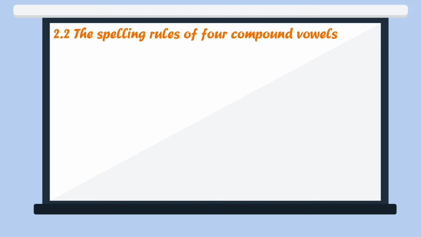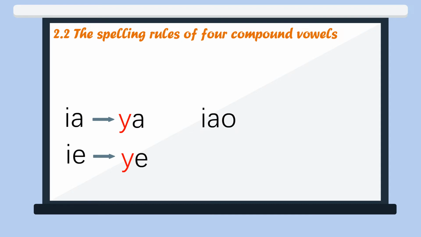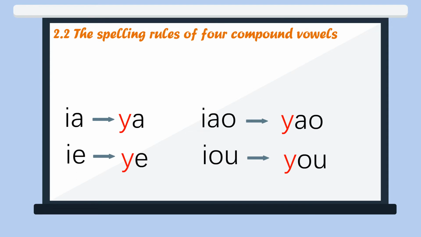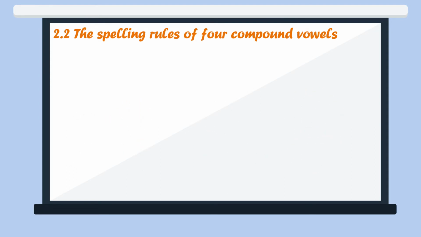Now I would like to introduce some spelling rules for you before we start to practice these 4 compound vowels in different tones. As we learned in Lesson 5, when a syllable begins with E, it's written by changing E into Y. So it's easy to know the written form of yao and yo will be yao and you when they are syllables by themselves.